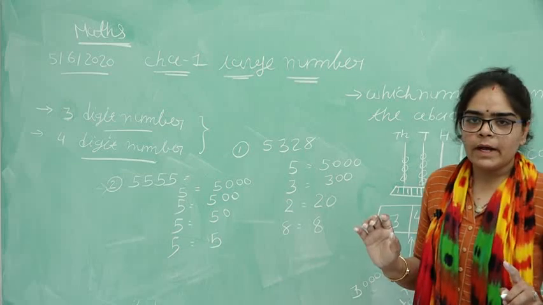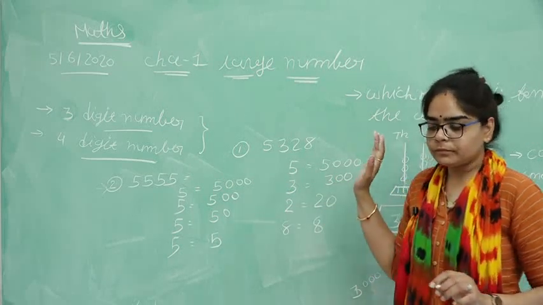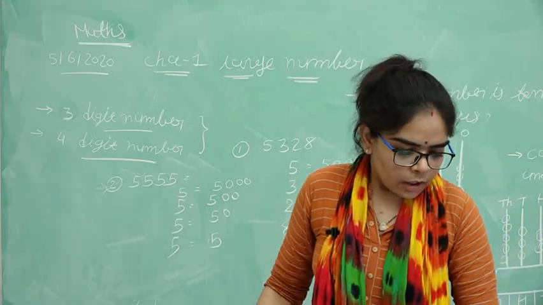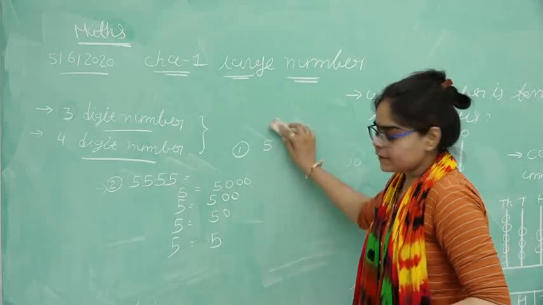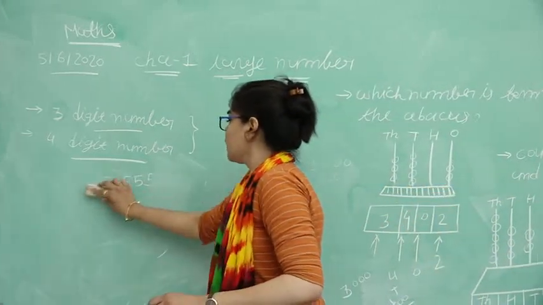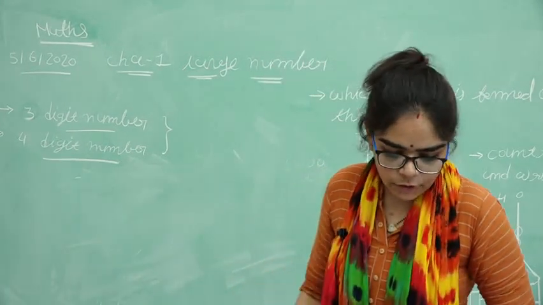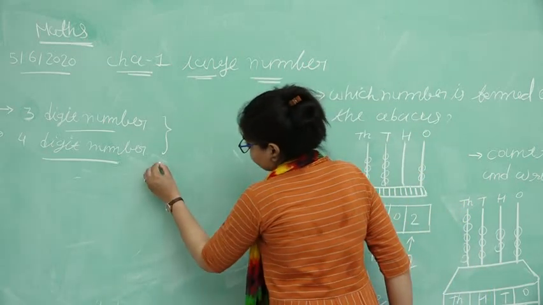Okay, understand well this place value of 4-digit numbers. Okay, then after that we are studying face value. Okay, place value and face value. What is the difference between place value and face value?